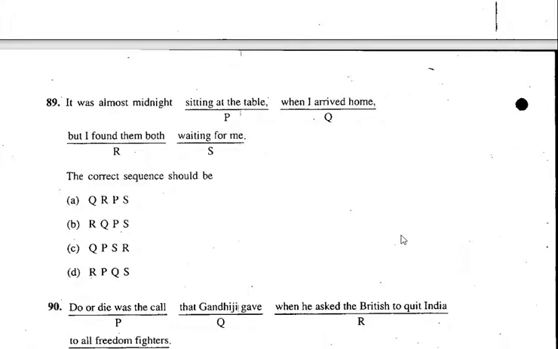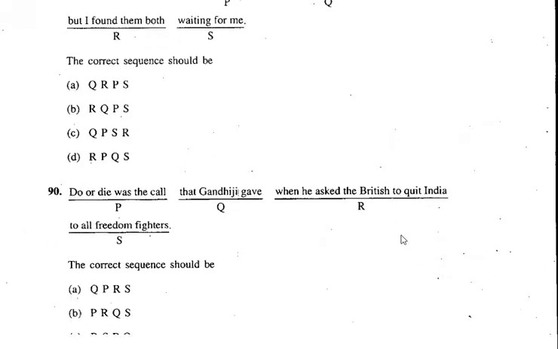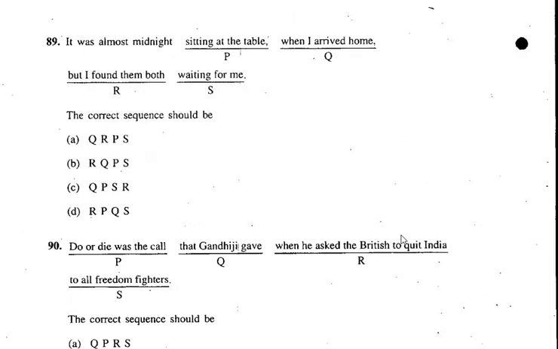89th one. Okay, let's take up this. It was almost midnight. Now sitting at the table, no, P, it will not start with P. When I arrived home, it was almost midnight. When I arrived home, it can be there. Yes, it can start with Q. So either it can be A or C. Now R is there, but I found them both. But I found them both waiting for me after R. Yes, it's after R.